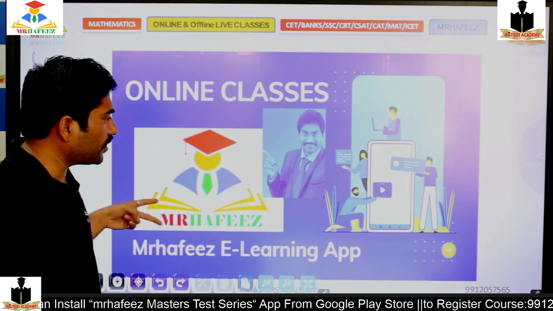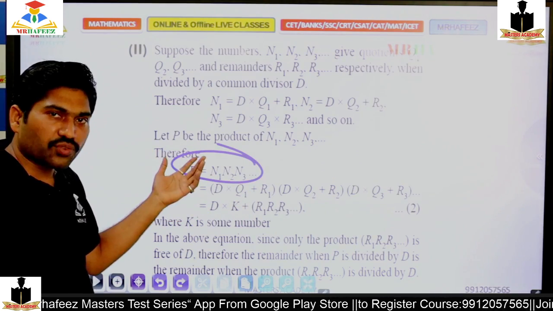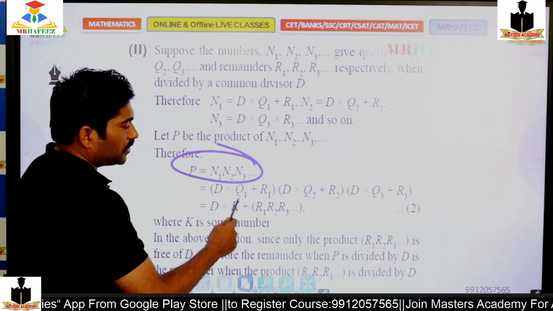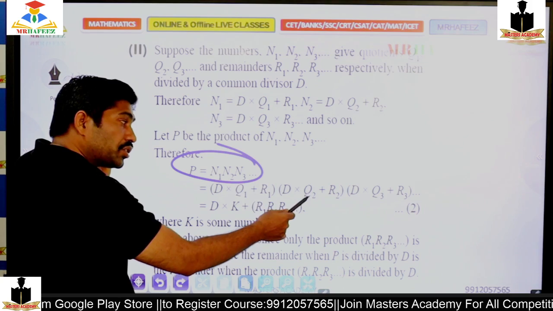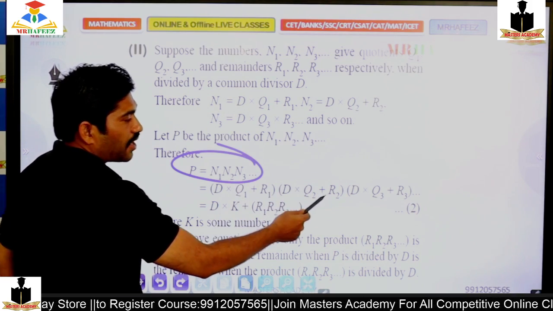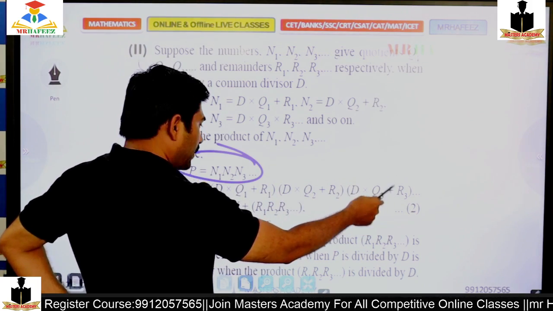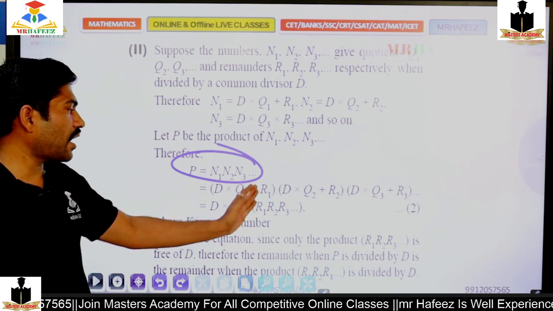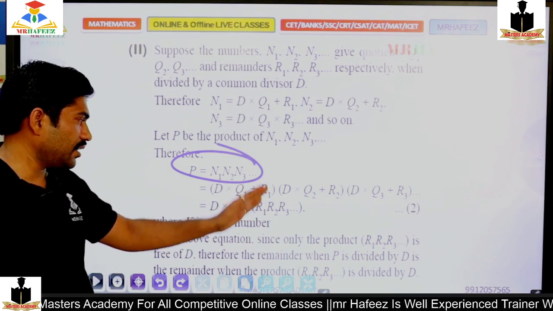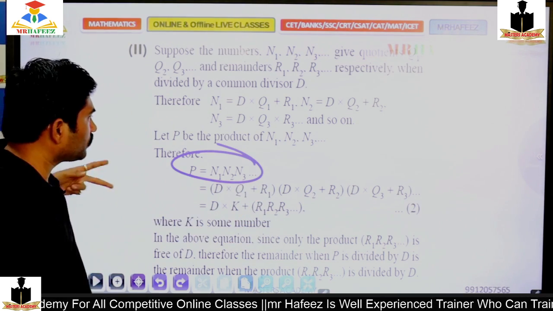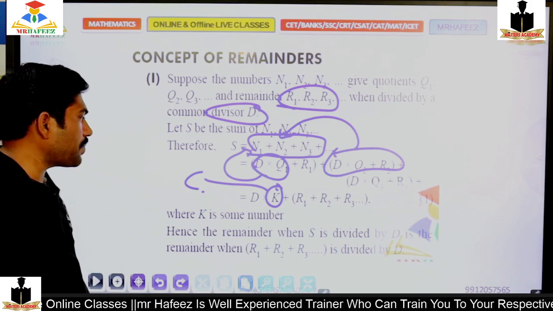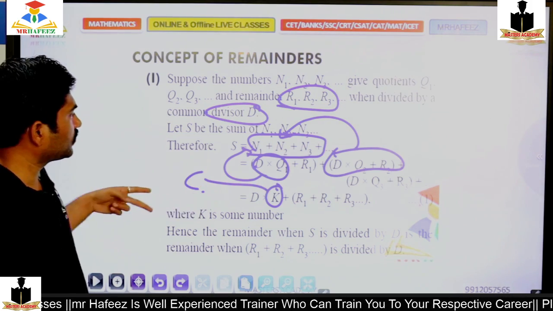In the same manner, earlier it was addition, but at present it is multiplication. D into q1 plus r1, d into q2 plus r2, d into q3 plus r3. If this is 1 and d into k is a constant, again r1 plus r2 and r3, as I know, the sum is this,